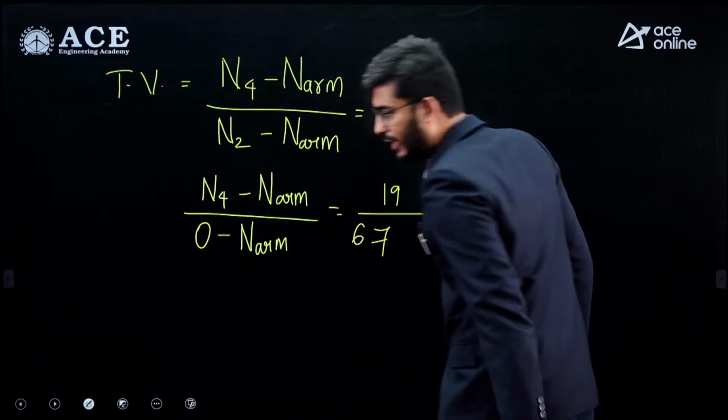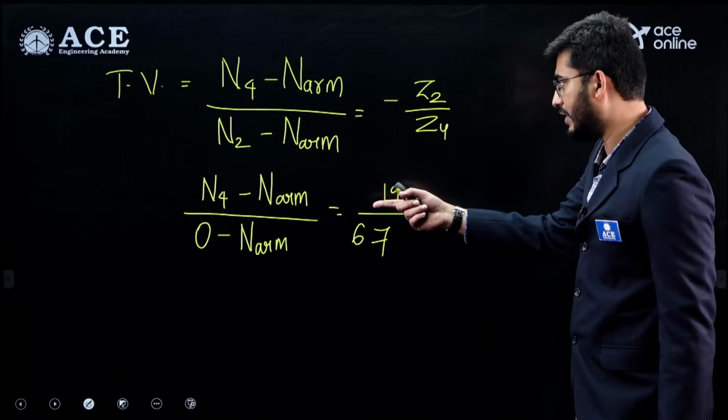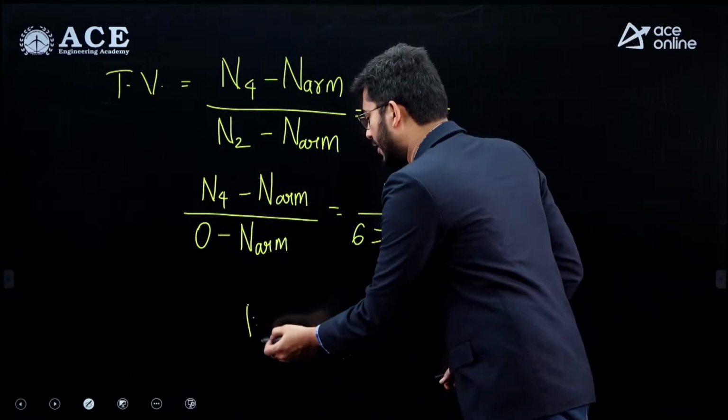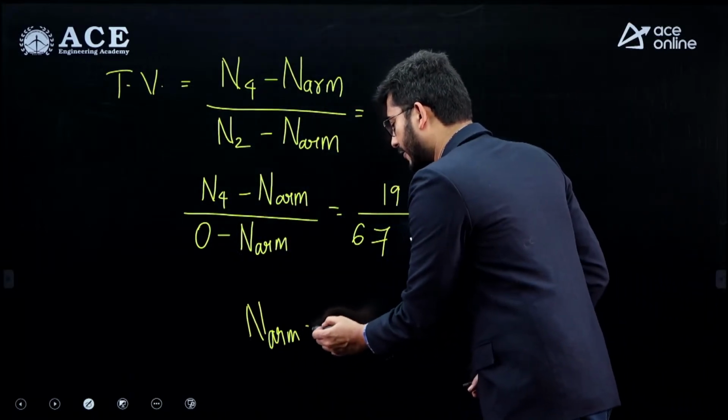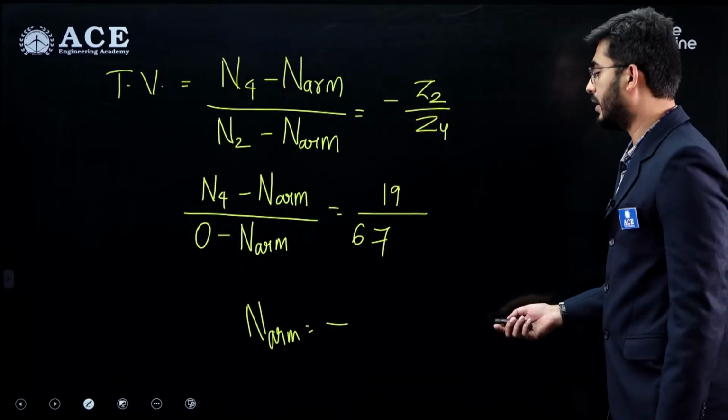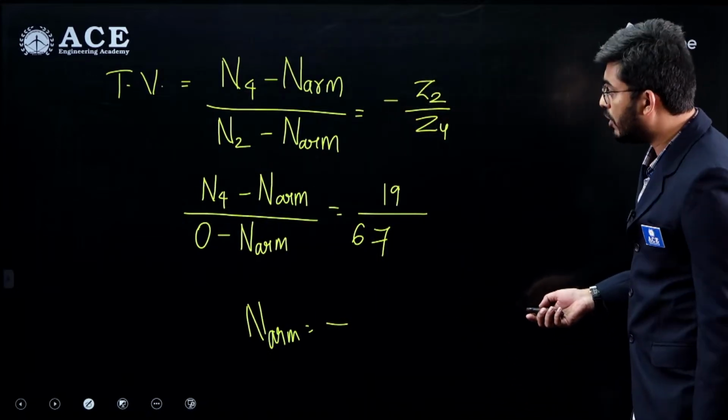So whatever the value of N4 has to be given over there. Once we have the value of N4, then only we can get the value of N arm. So this will be the formula which we will be using to solve for the velocity of the arm. Alright, so this was one question.